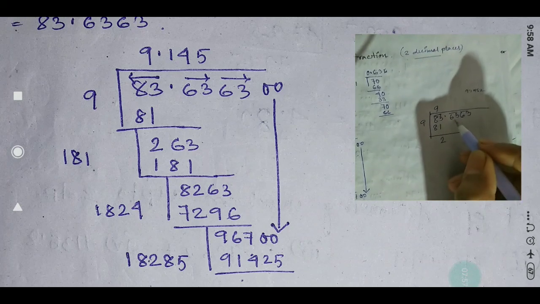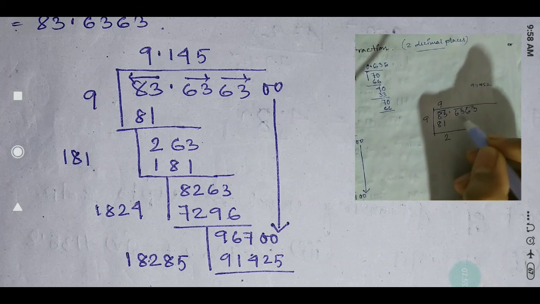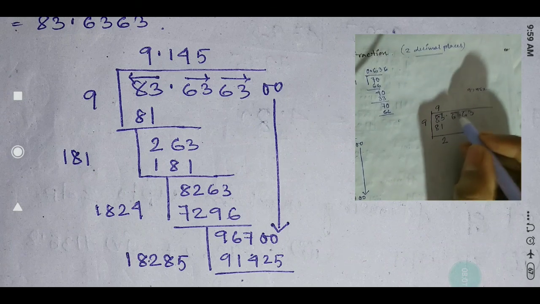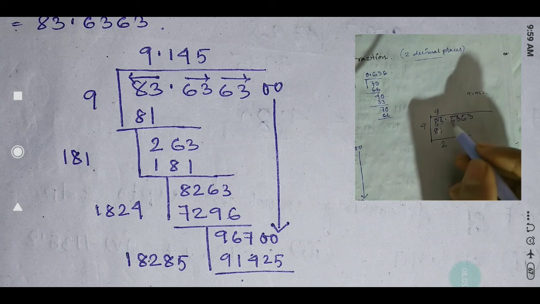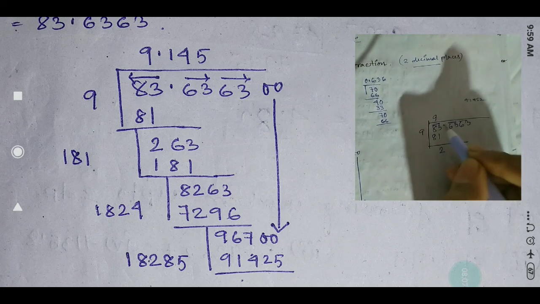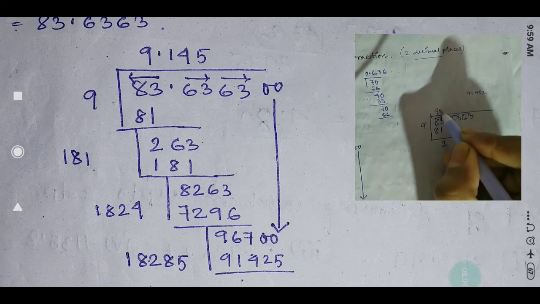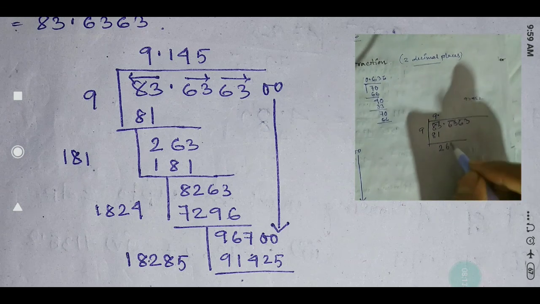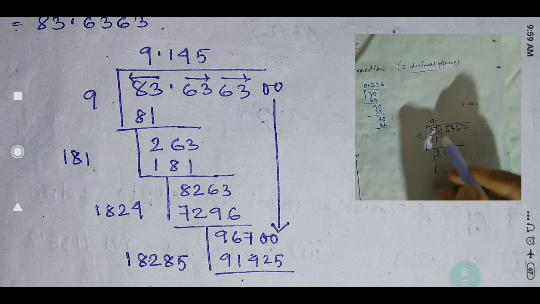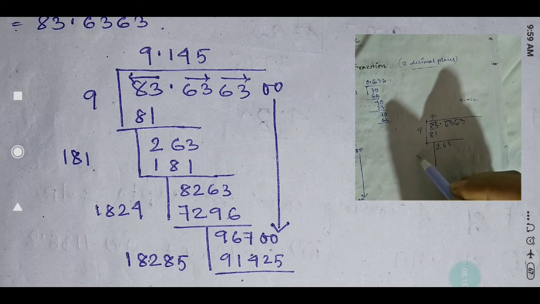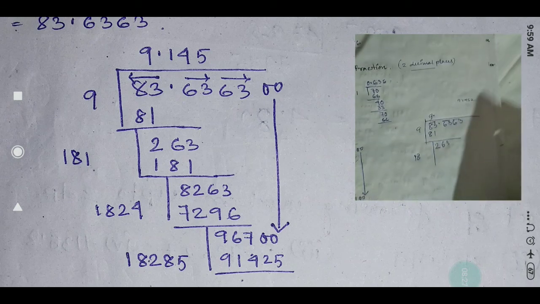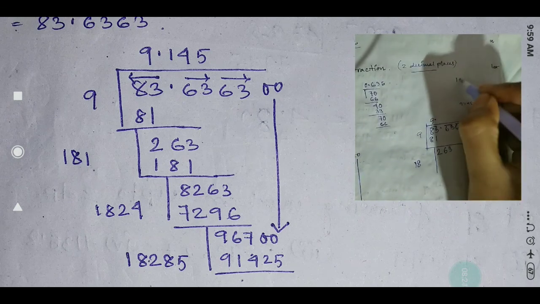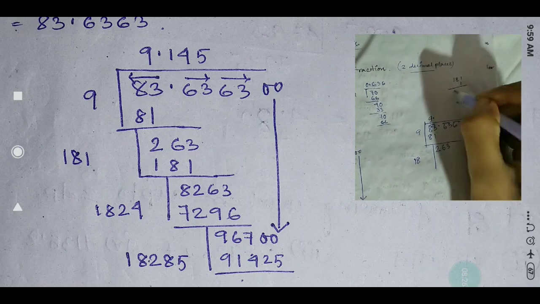Now see, this 2 directly will come here, because here the pair is given with the bar. So before taking that 63, the decimal point will directly go to your quotient. Now 63 will come down. Okay, now 9 is there, so what we have to do is double it, that means 9 into 2, it will be 18 2. Now check 1, then it will be 181.